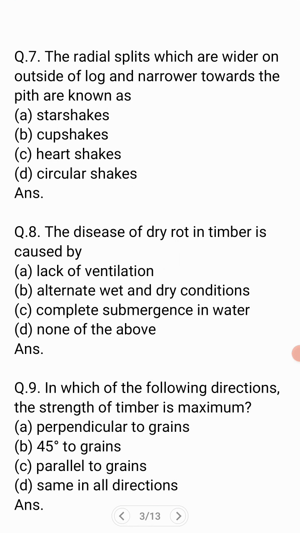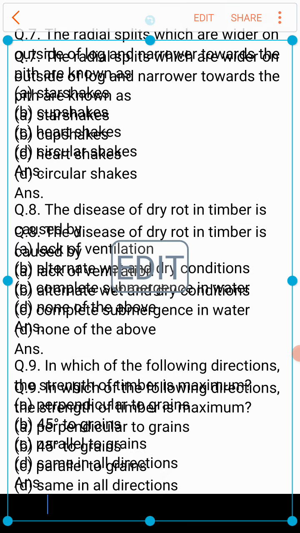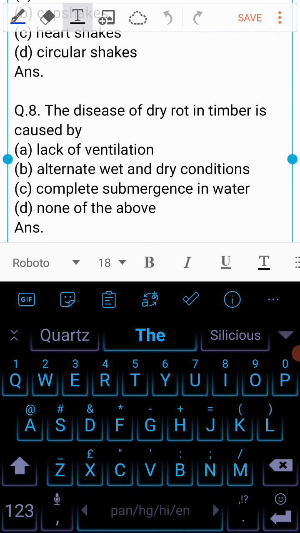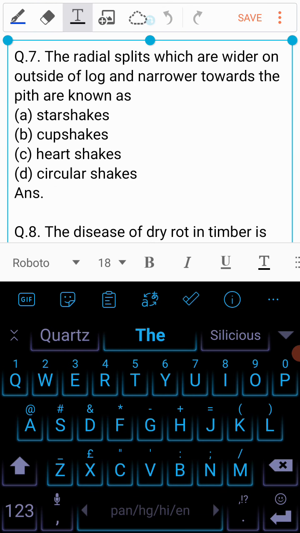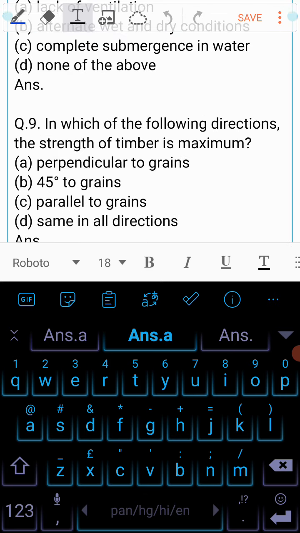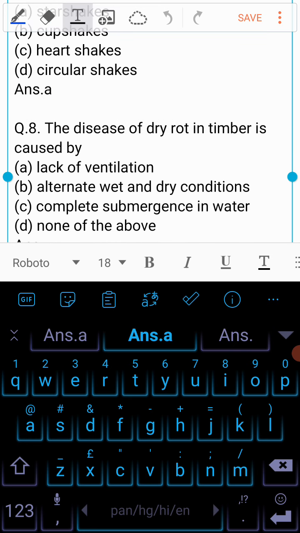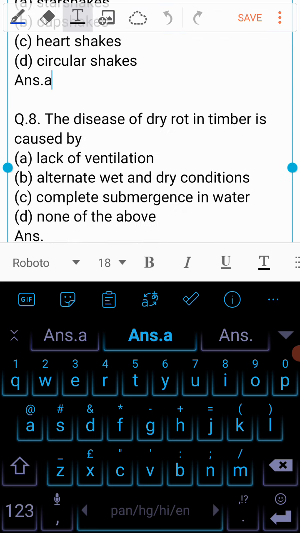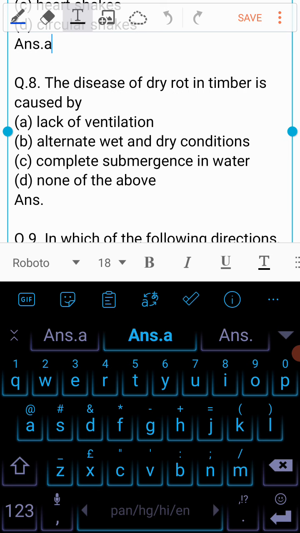Question number 7 is, the radial splits which are wider on outside of log and narrower towards the pith are known as A. Star shakes, B. Cup shakes, C. Heart shakes, or is it D. Circular shakes? And the answer to this question is A. Star shakes.